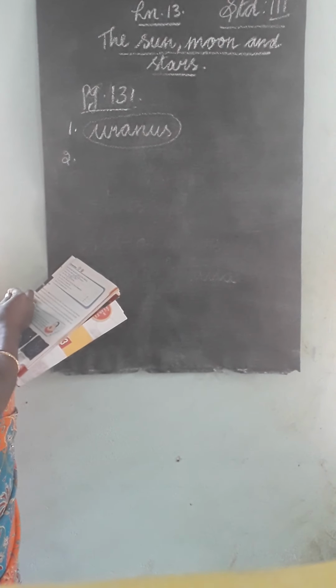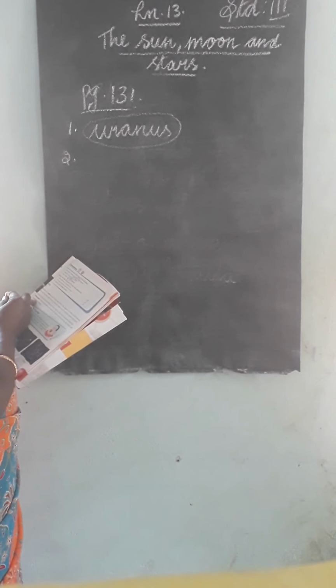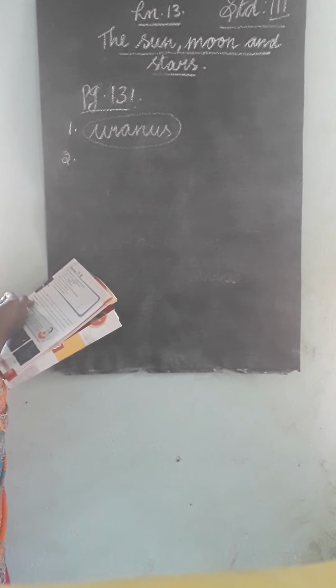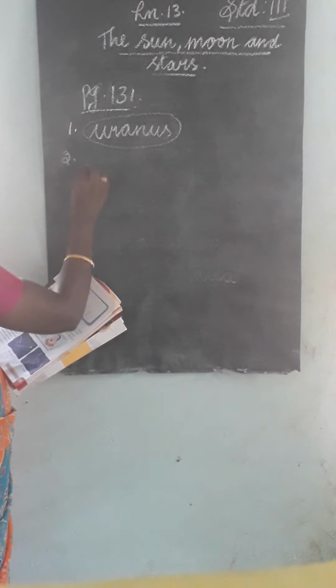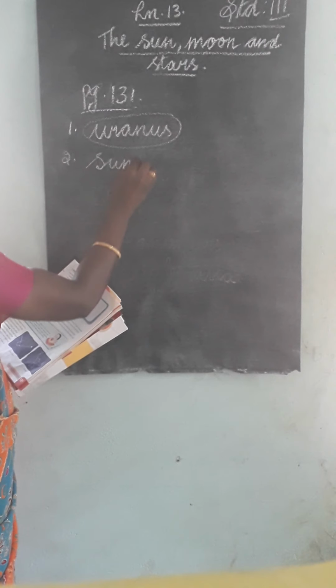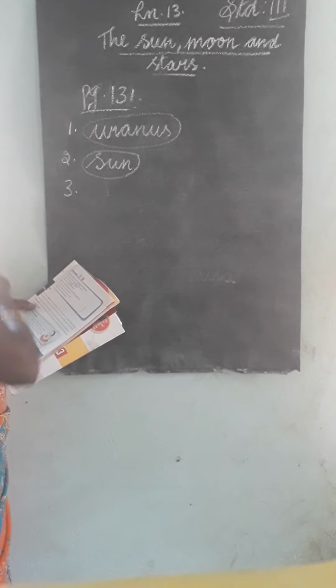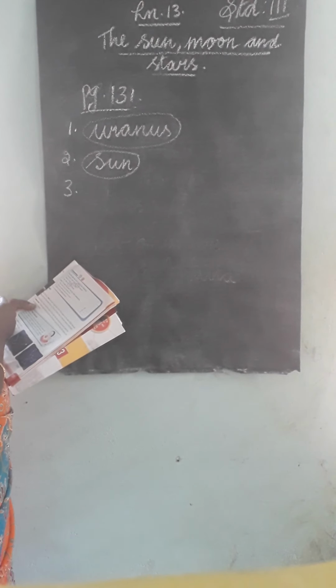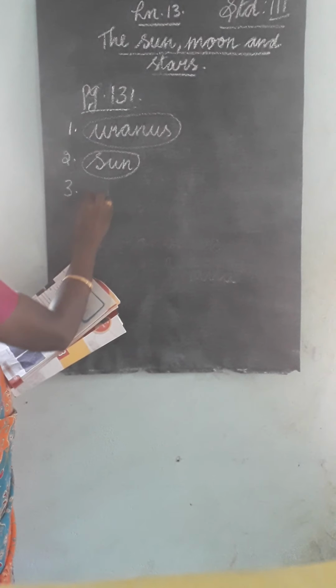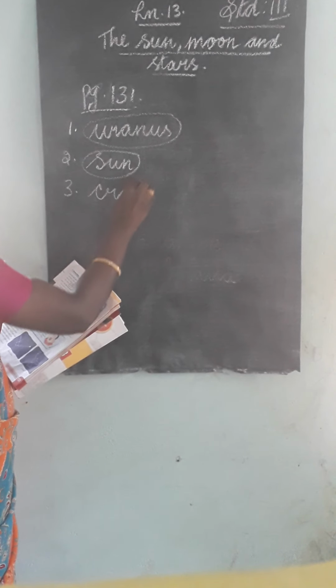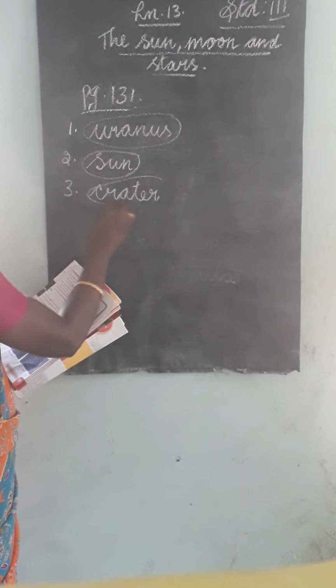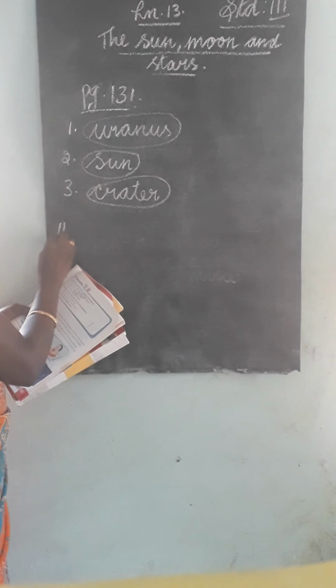Second one: Mercury, Saturn, Sun, Earth. Answer: Sun. Third one: star, moon, crater, satellite. Answer: crater.